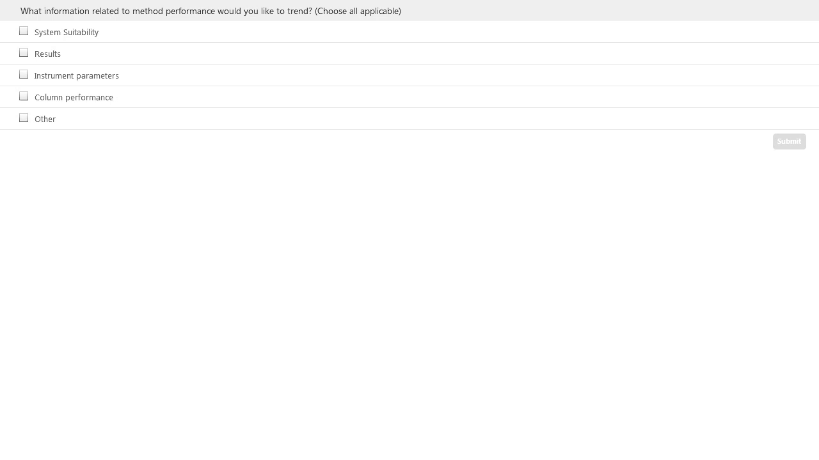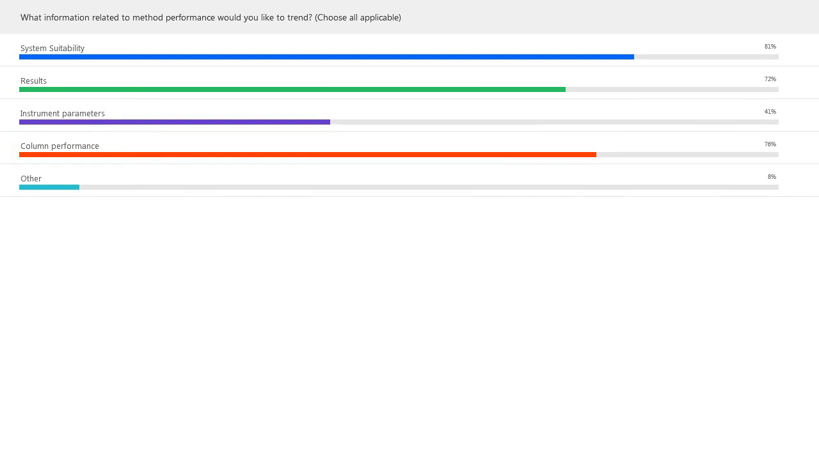Okay, let's go ahead and take a look at the results. In terms of what information related to method performance you'd like to trend, it looks like system suitability has over 85%. Next in line would be column performance, followed by instrument results, and then instrument parameters. And then, of course, there are some answers for others.